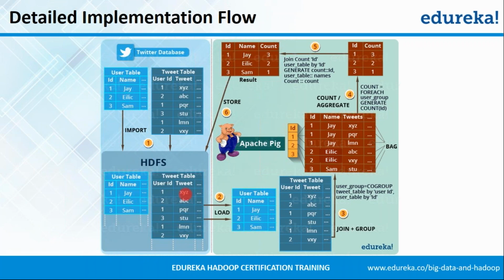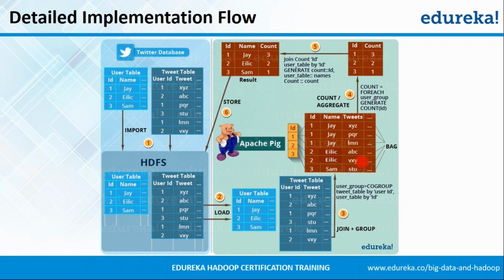Now, once the data was moved to HDFS, the next step was to load the data into Apache Pig. Once the data was loaded, it was in the exact same format and there were two relations created: one is the user table and the second is the tweet table. The third step, after loading the data into Apache Pig, is joining plus grouping the tables on the basis of user ID, and this is called COGROUP in Pig. After the third step, this is what you receive as a result. So in the third step, we actually co-group the two tables.